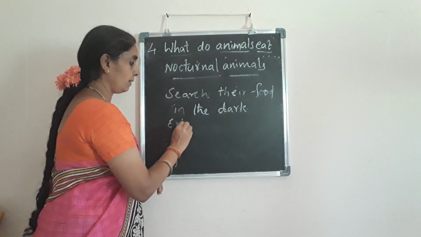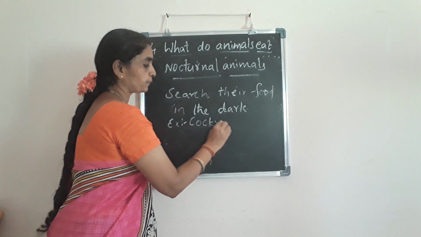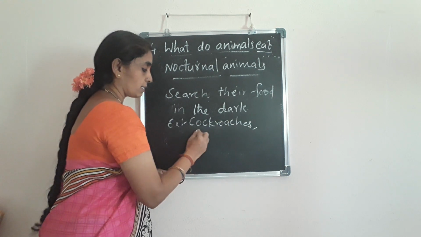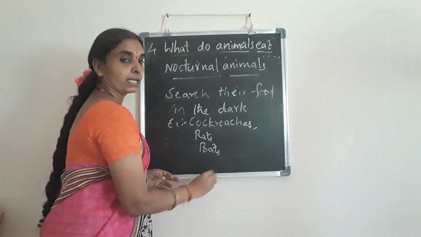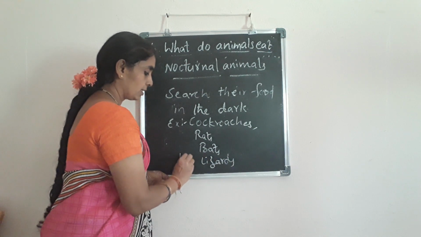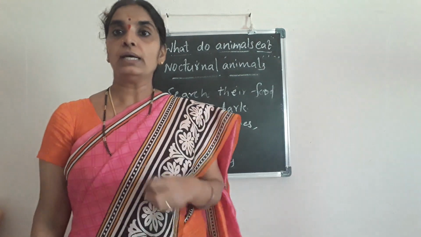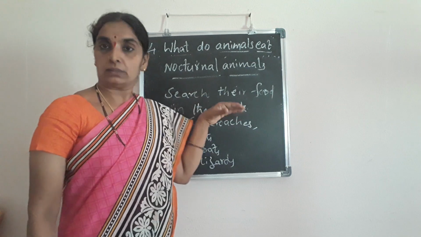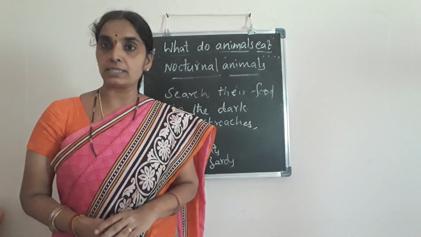For example, what are nocturnal animals? You already know it. Yes, cockroaches. Next, rats, bats, garden lizards, wild lizards. Sometimes garden lizards you can see in the daytime also. Some wild lizards move in the dark places. So there are some animals which search for their food in the dark places only.